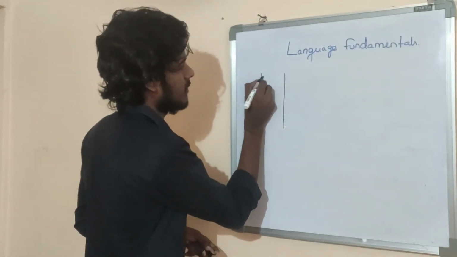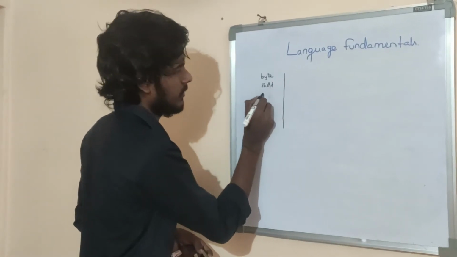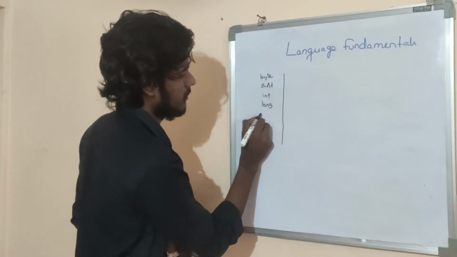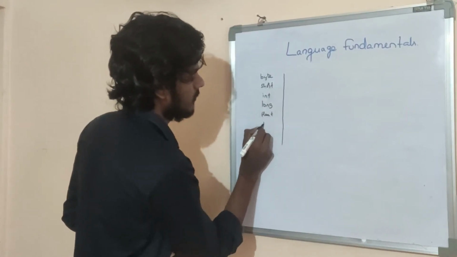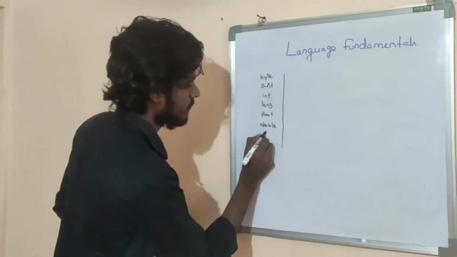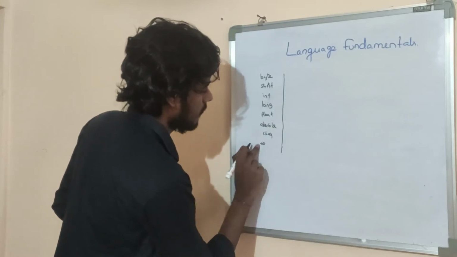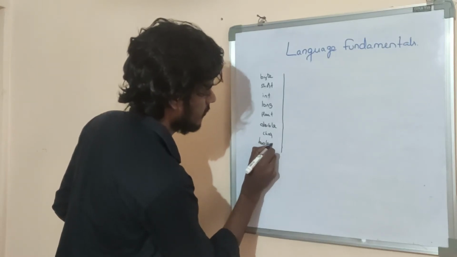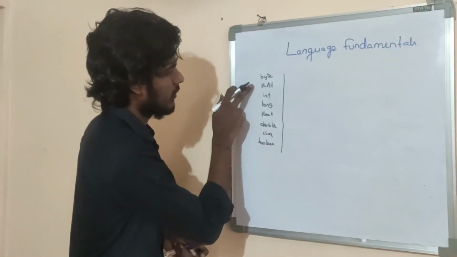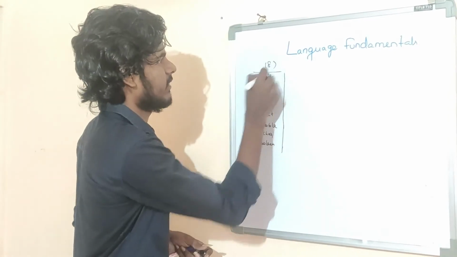What are the keywords? byte, short, int, long, float, double, char, boolean. Okay, keywords for data types: 1, 2, 3, 4, 5, 6, 7, 8. 8 keywords for data types.